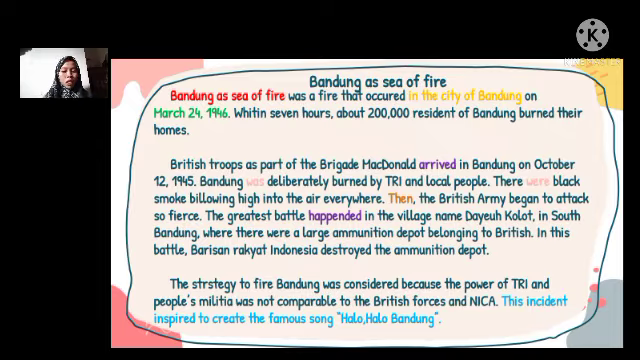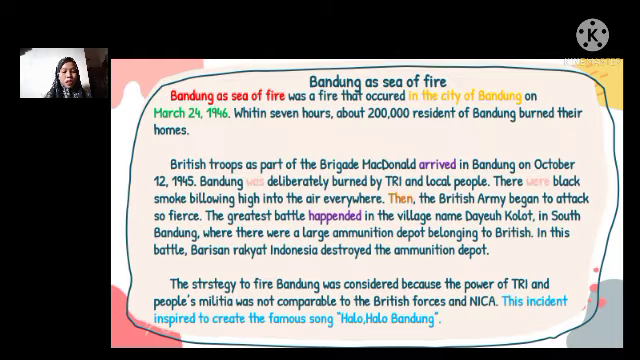Bandung a Sea of Fire was a fire that occurred in the city of Bandung on March 24, 1946. Within 7 hours, about 200 residents of Bandung burned their homes. British troops as part of the Brigade MacDonald arrived in Bandung on October 12, 1945. Bandung was deliberately burned by TRI and local people. There was black smoke billowing high into the air everywhere. Then the British army began to attack so fiercely.